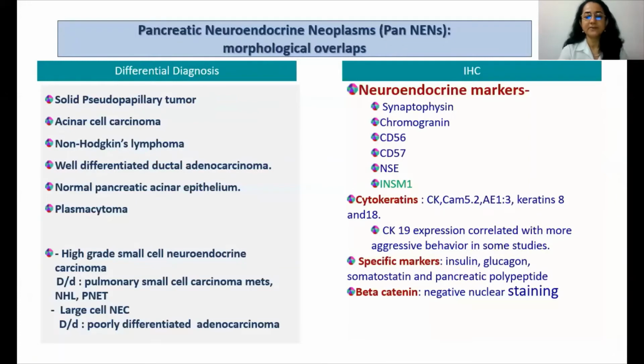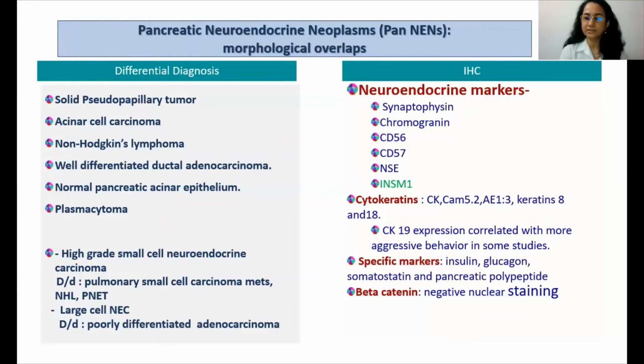However, remember that there are many morphological overlaps with other pancreatic tumors, especially with solid pseudopapillary tumor, acinar cell carcinoma, lymphoma, even well-differentiated ductal adenocarcinoma, normal acinar epithelium, and plasmacytoma. The high-grade neuroendocrine carcinomas include differentials of metastatic small cell carcinoma from the lung, lymphoma, PNET, whereas the large cell neuroendocrine carcinomas need to be differentiated from poorly differentiated adenocarcinomas.